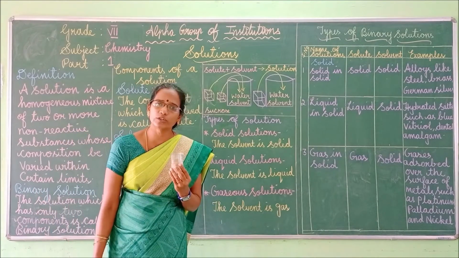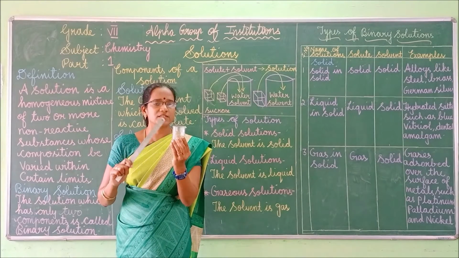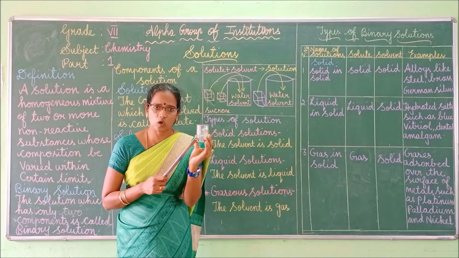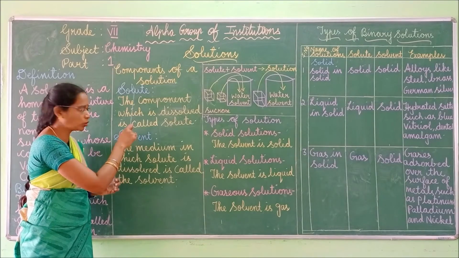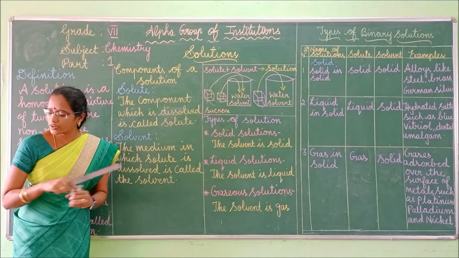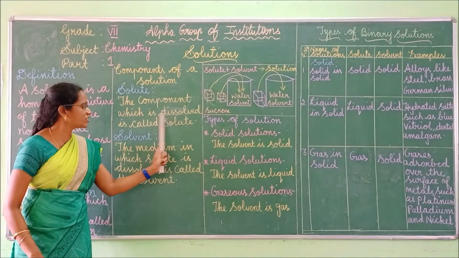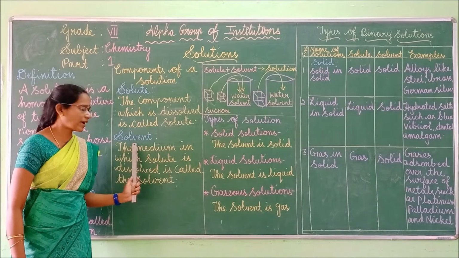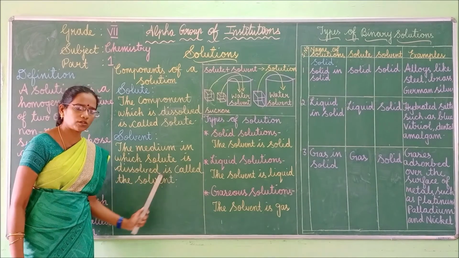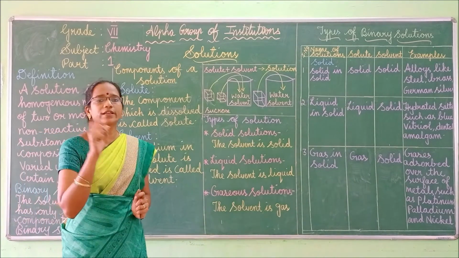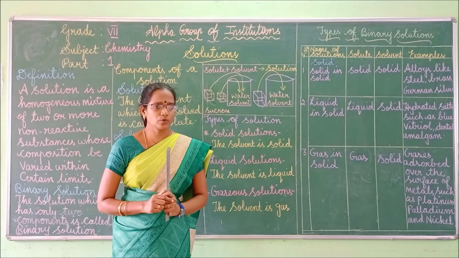You understand the difference between solute and solvent, children? If you take this solution, here salt is the solute, whereas water is the solvent. Got it? This is also a 2-mark question. Define solute as well as define solvent means first you have to define the solute. Solute means the component which is dissolved is called a solute, whereas solvent means the medium in which the solute is dissolved is called the solvent. Here in this experiment, water acts as a solvent, whereas salt acts as a solute. Got it? Shall we move to the next one?